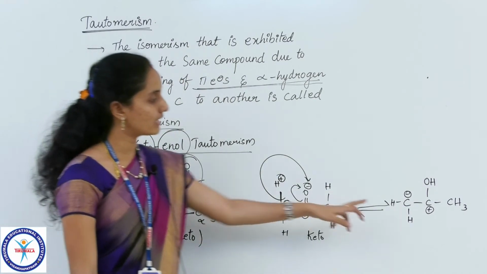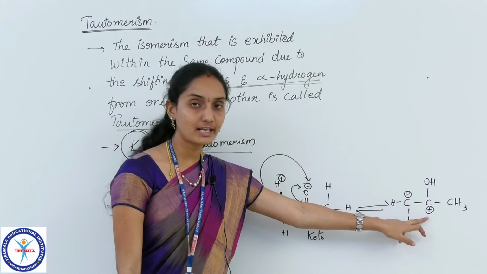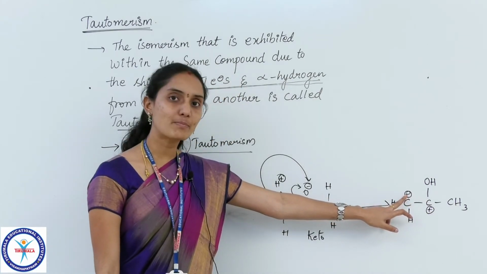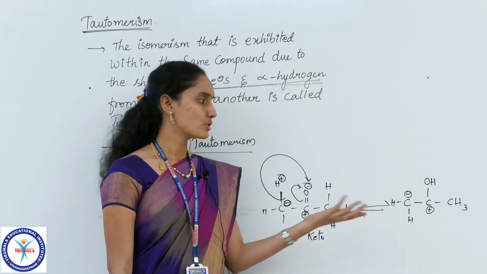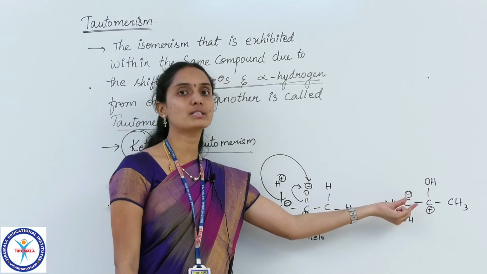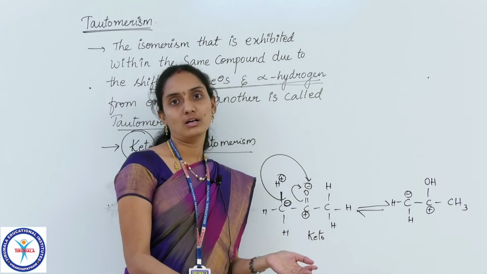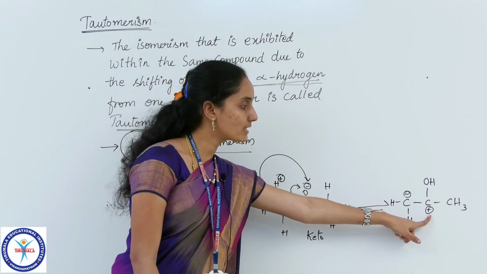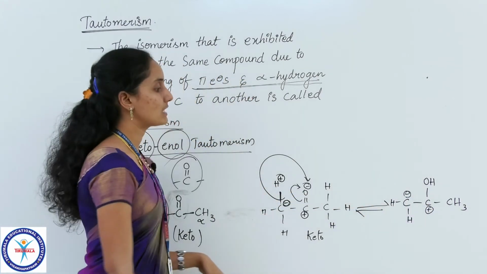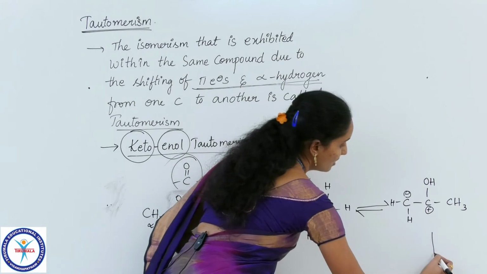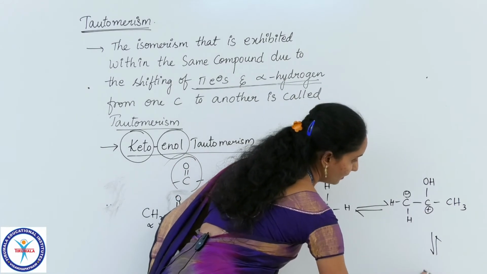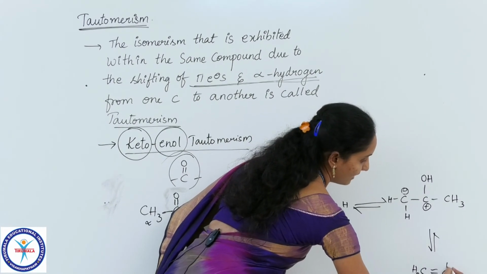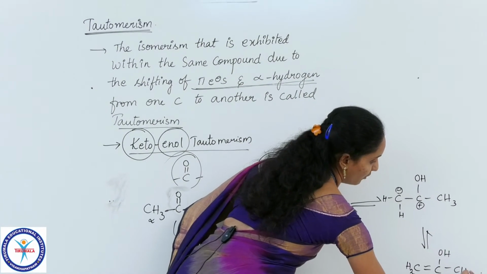Now if you observe here, the adjacent carbons are containing opposite charges. This carbon contains a positive charge and this carbon contains a negative charge. So if they are containing opposite charges, they would be able to form a bond. As already one bond is present here, this positive and this negative approach each other and they form another bond. So what we will get here? This is written as CH2 double bond C, OH and single bond CH3.